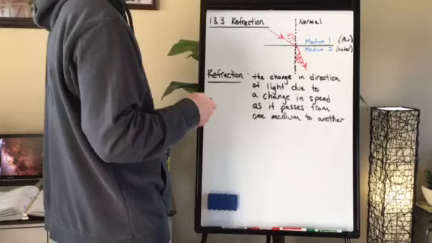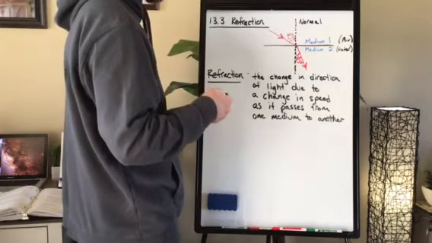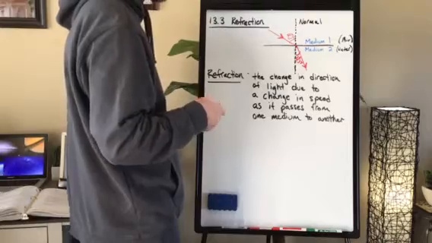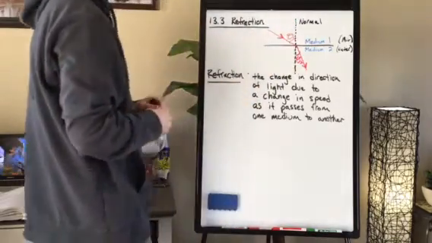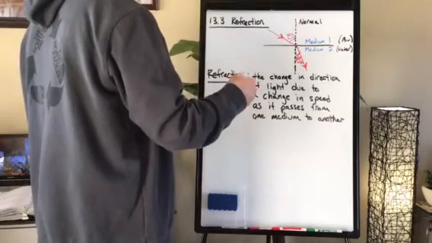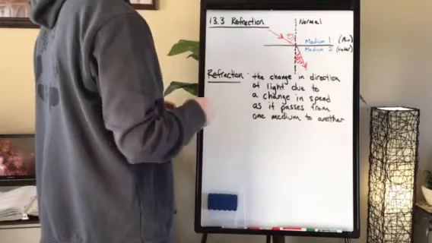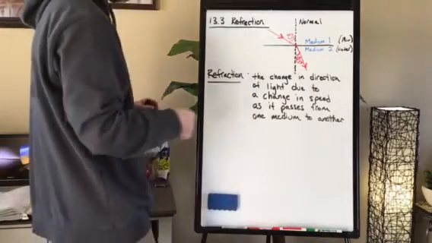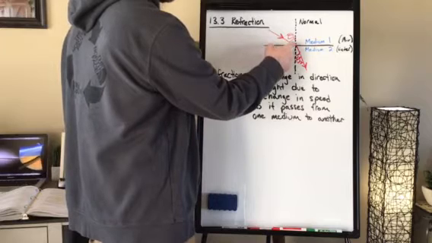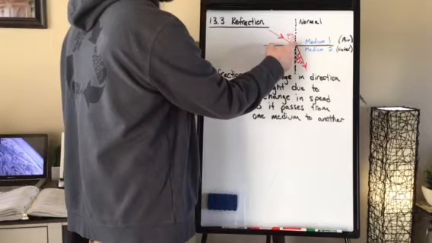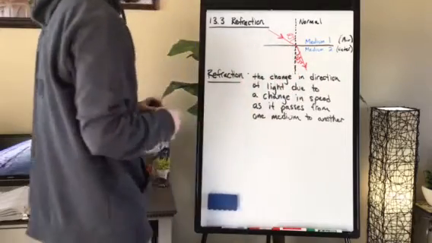What this is showing, we have our medium 1 above this plane, this x-axis, and then medium 2 below it. So the air above, water below. And the normal is a plane perpendicular to the medium. Our angle of incidence, which is the light coming in, is here, and our angle of refraction is right here.